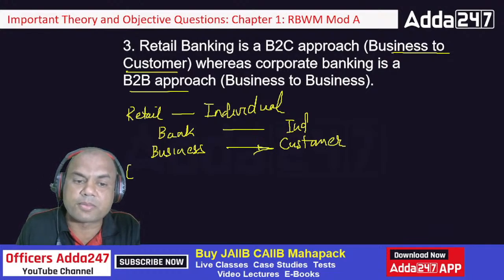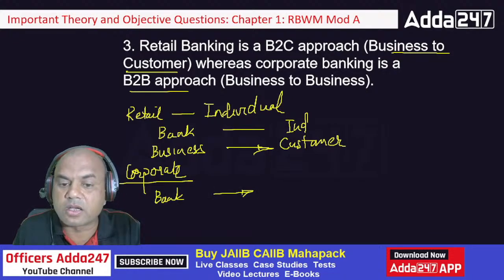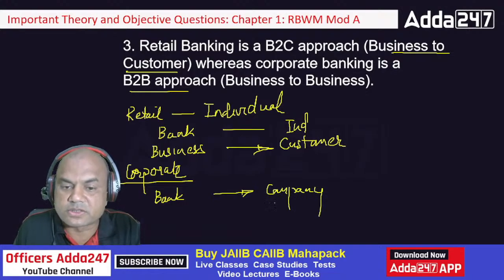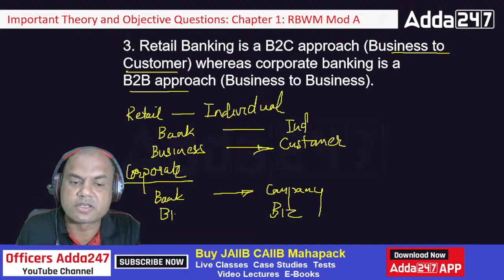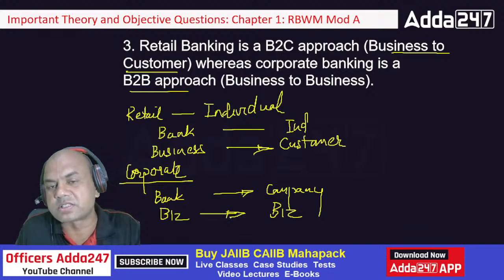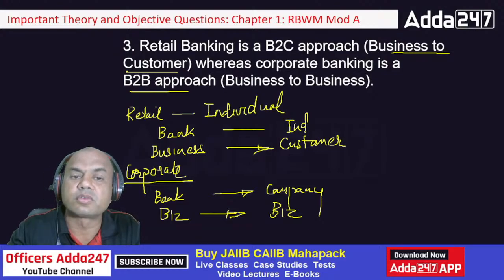But in corporate, what happens? It is business, bank to company, right? So this is also business. I'll just write a short form: business, and this is also business. So it is B2B, business to business. Whereas in retail banking, it is B2C, business to customers.